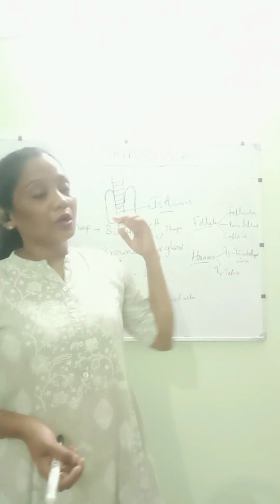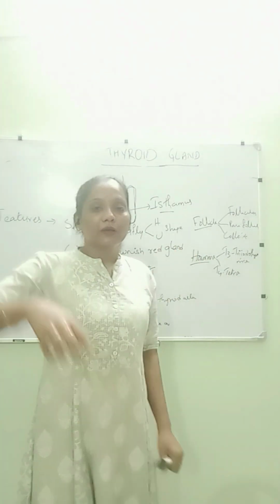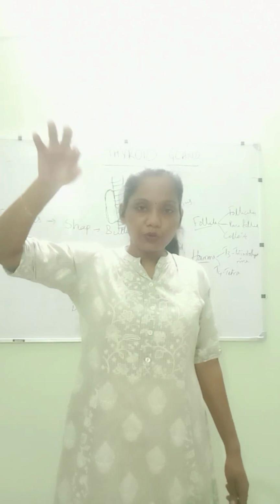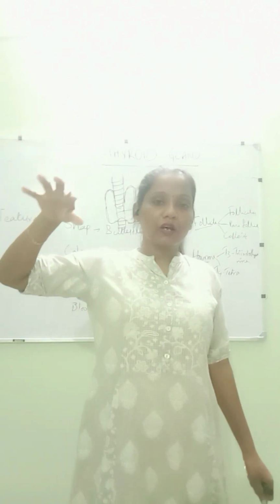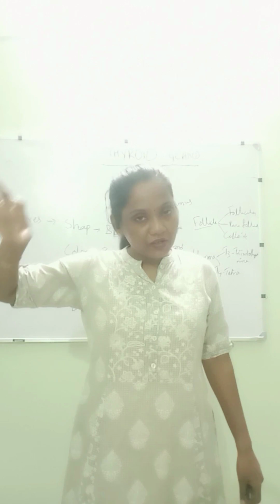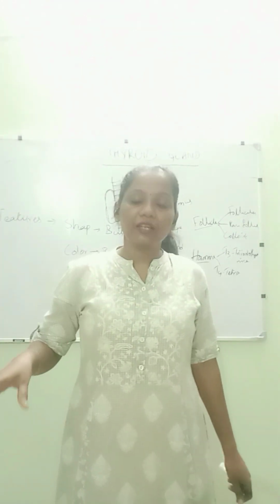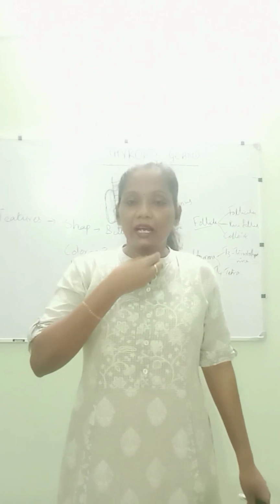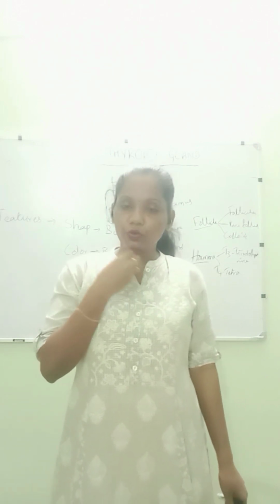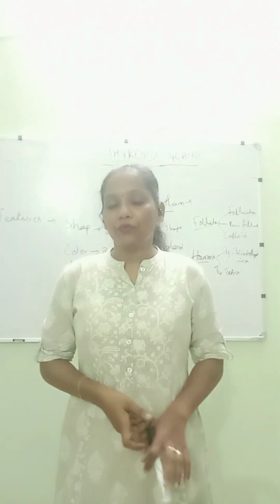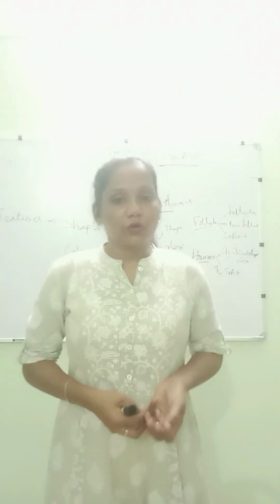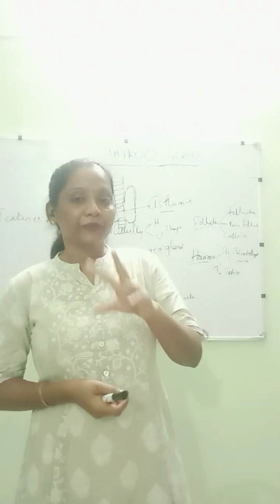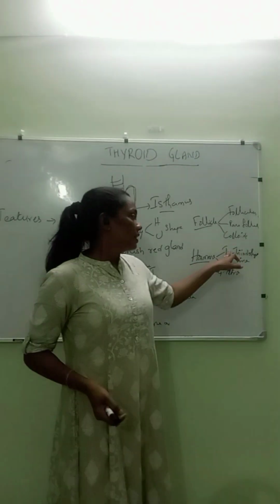So usually the pituitary gland releases thyroid releasing hormone, and from the thyroid releasing hormone, it then releases thyroid stimulating hormone. From the thyroid stimulating hormone, it reaches the colloids and the tissues, and it stimulates the thyroid tissue to release T3 and T4, and it is also releasing calcitonin, which I will discuss later. It is mainly releasing T3 and T4.